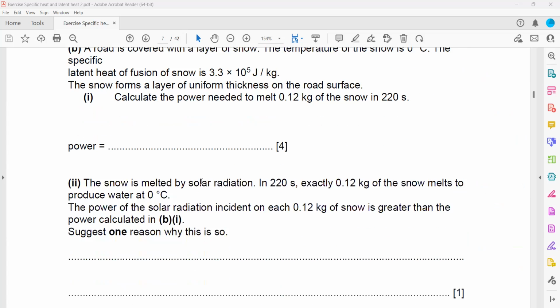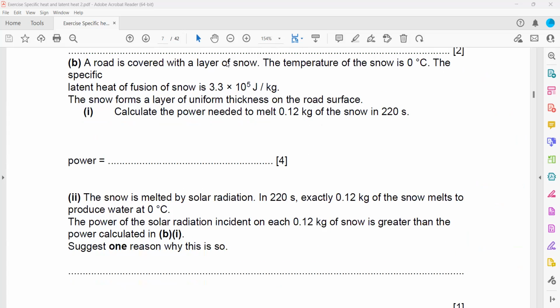In the next question, a road is covered with a layer of snow. The temperature of the snow is 0. The specific latent heat of the snow is 3.3 into 10 to the power 5. The snow forms a layer of uniform thickness on the road. Calculate the power needed to melt 0.12 kilogram of snow in 220 seconds.